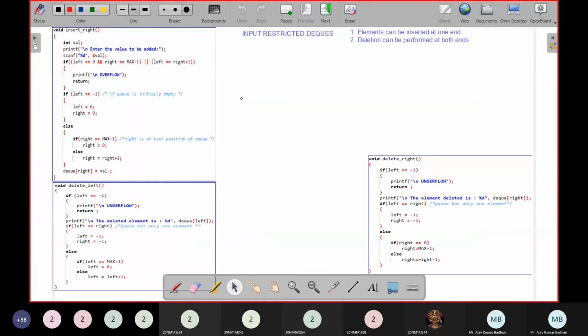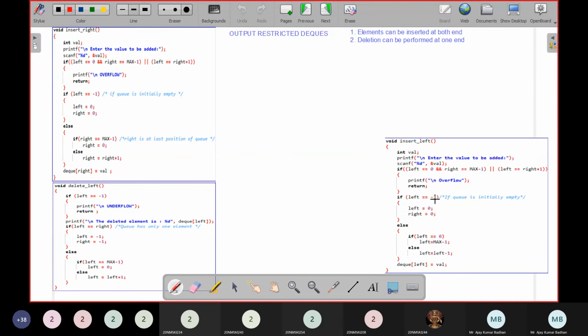Okay, so let me show you here. This is the one we have. Now there are two things you have to keep in mind here. Please understand this. First thing is input restricted. What did I tell you when we talked about input restricted? Elements can be inserted at one end, which is the rear end, and deletion can be done in both directions, from the left side and from the right side. Whereas insertion can be done only from the right side. So here we will be performing the insertion operation, that's why I have written C. Insertion code will be performed towards the right, whereas for deletion, you can implement both the left side and the right side.